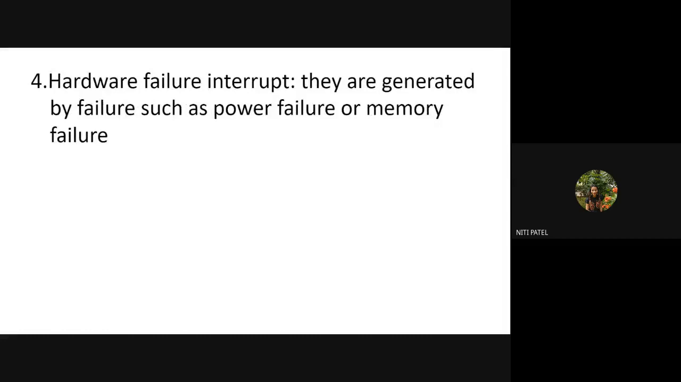The next is the hardware failure interrupt. What is a hardware failure interrupt? They are generated by failures such as power failure or memory failure. Now, if I am executing a particular program and the power goes off, and I am on a desktop, what will happen? The system will generate an interrupt indicating that there was a hardware failure, a power supply failure.